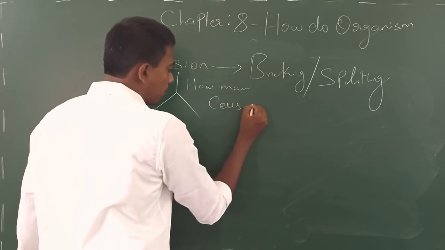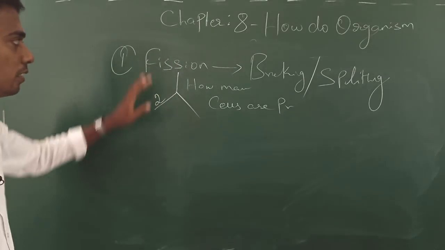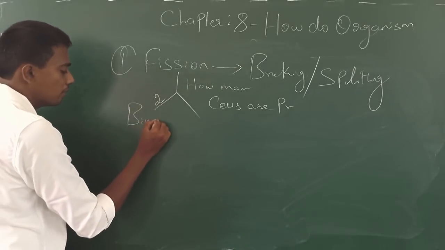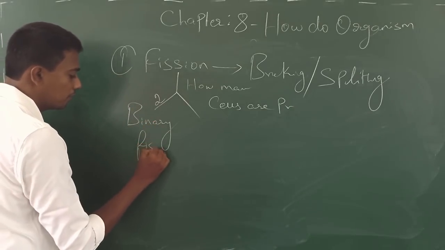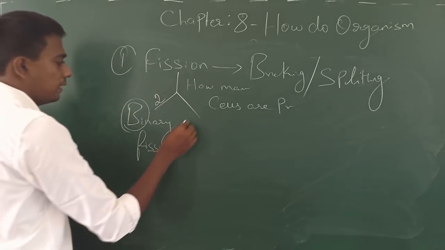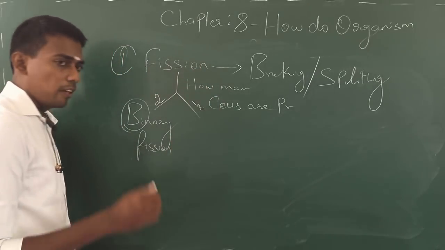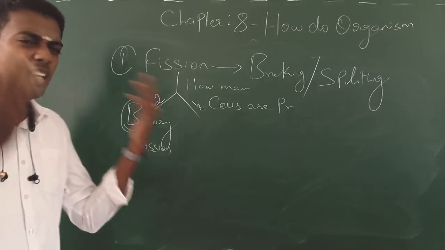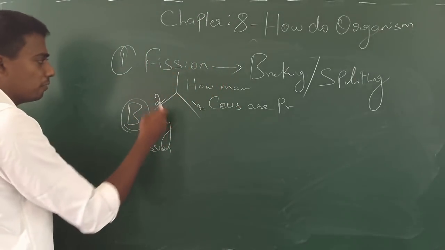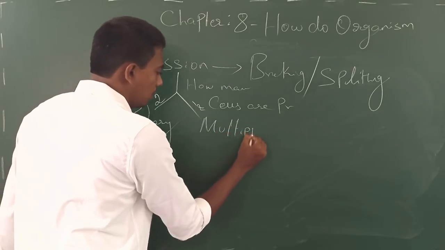Yes, based on how many cells are produced. If it is 2, as a result of fission, if 2 daughter cells are produced, then it is called binary fission. Yes, we know that bi stands for 2. And if it is more than 2 to infinite, if the number is exceeding more than 2 to n number, which means you couldn't even count how many they are producing, such kind of fission process is called multiple fission.